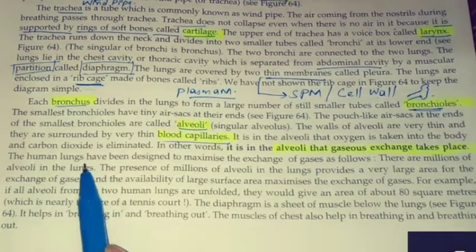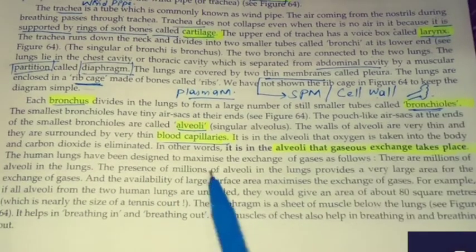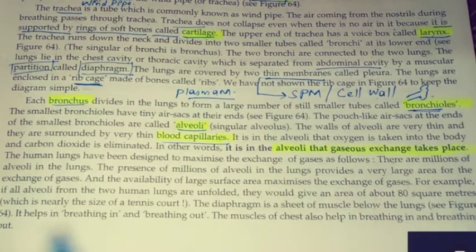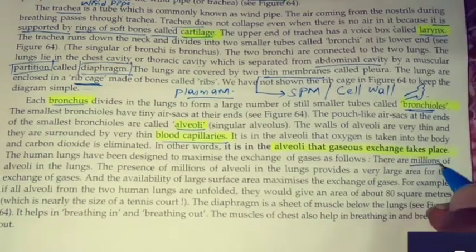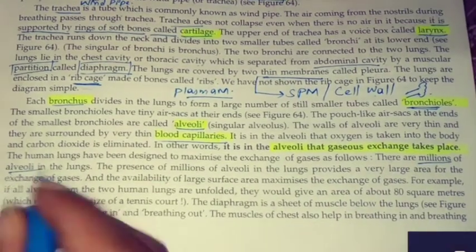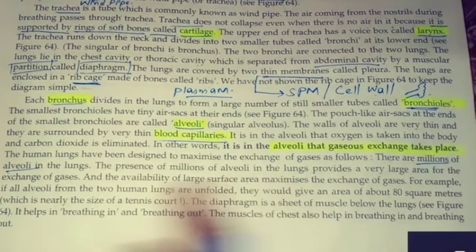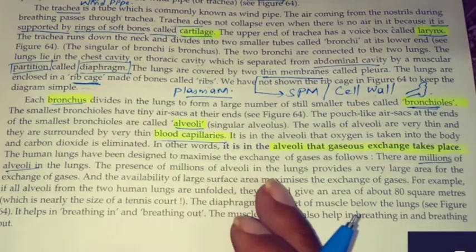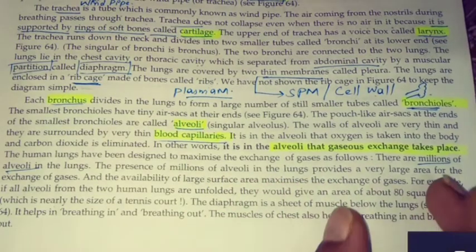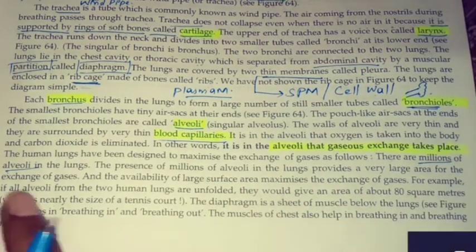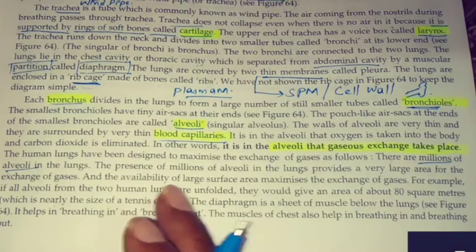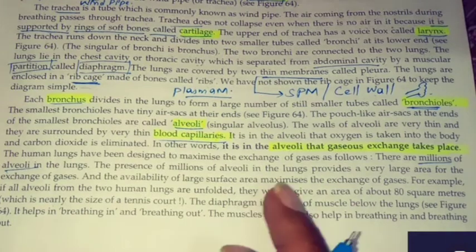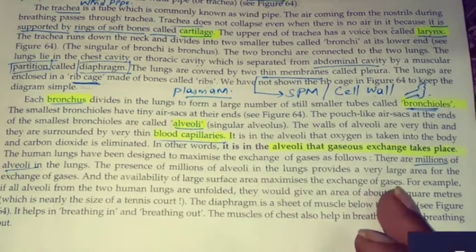The human lungs have been designed to maximize the exchange of gases as follows. There are millions of alveoli. How many alveoli are there in our lungs? There are millions of alveoli in the lungs. The presence of millions of alveoli in the lungs provides a very large area for the exchange of gases, and the availability of large surface area maximizes, बढ़ा देता है, maximizes the exchange of gases.